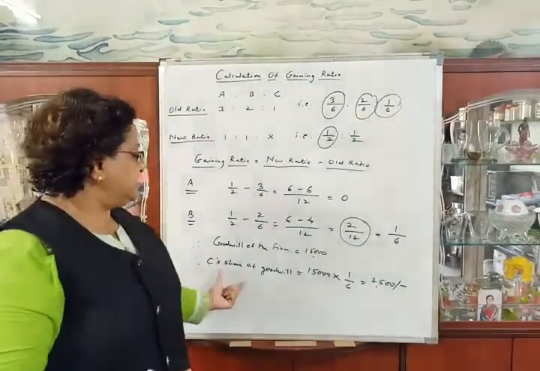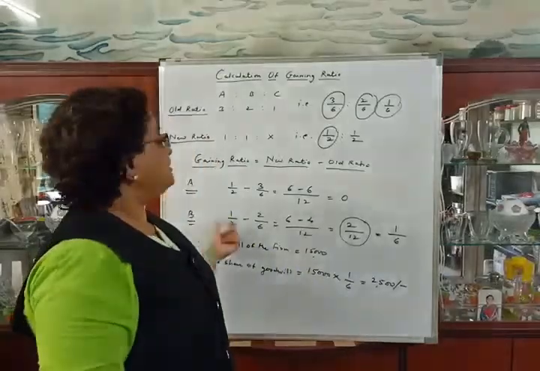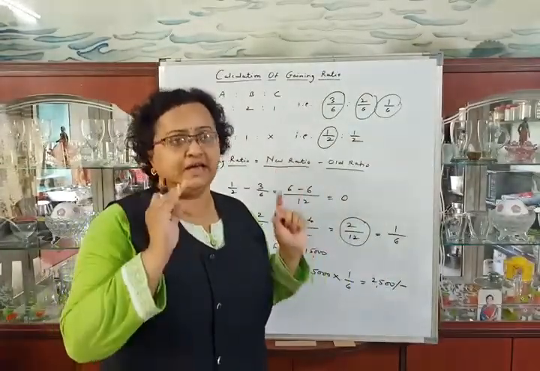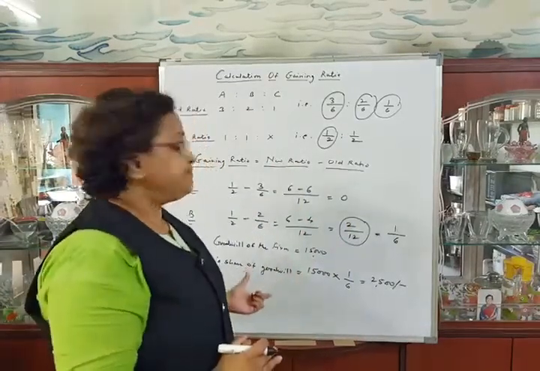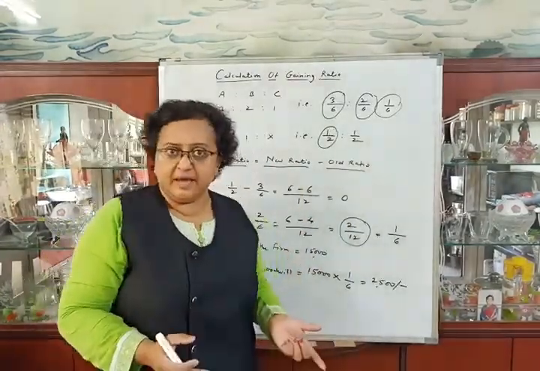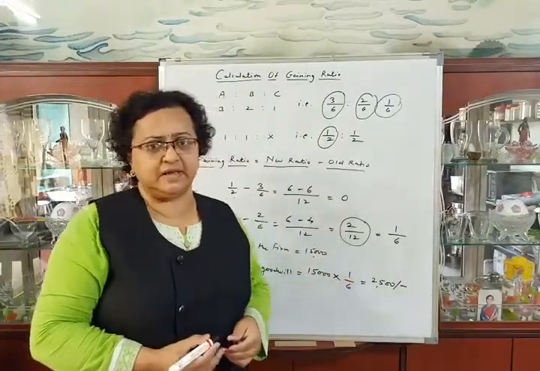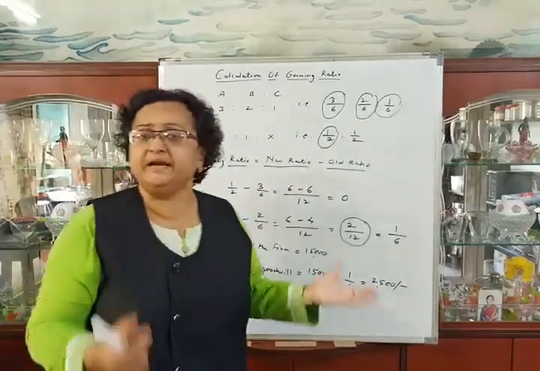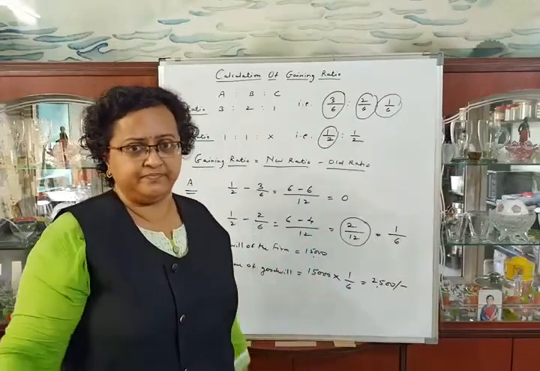And now this C's share of goodwill will be contributed by only Mr. B, as he is the only gaining partner due to C's retirement. So the entry of goodwill will be as usual, gaining partner's capital account debit to sacrificing partner's capital account. So the entry will be B's capital account debit to C's capital account.